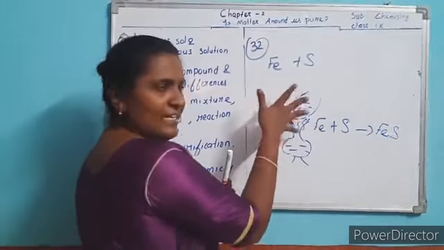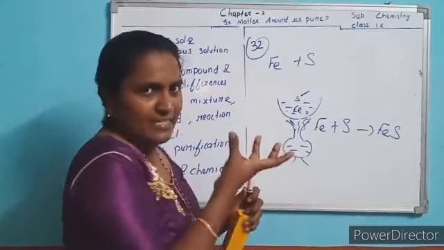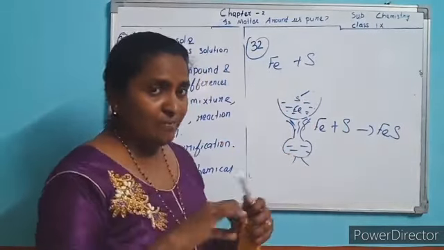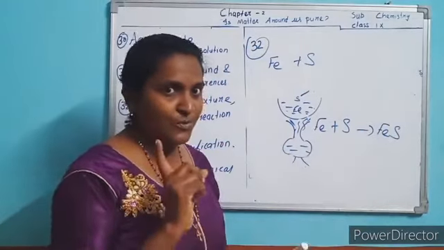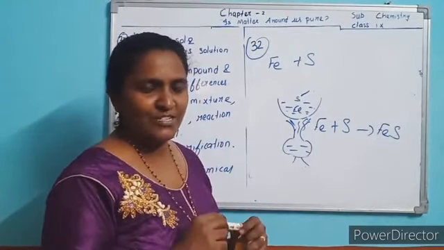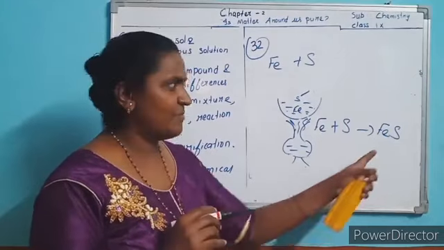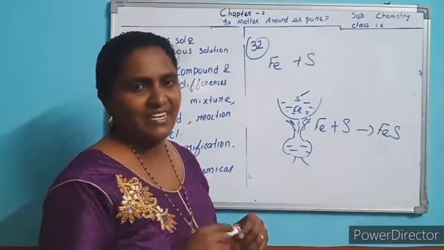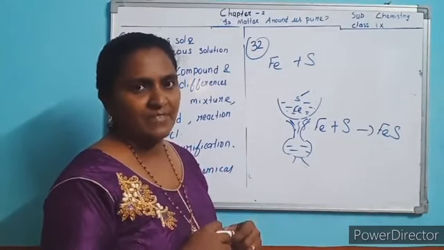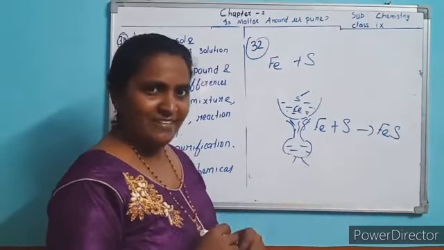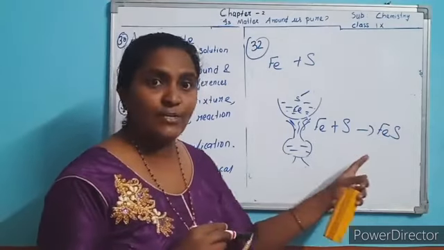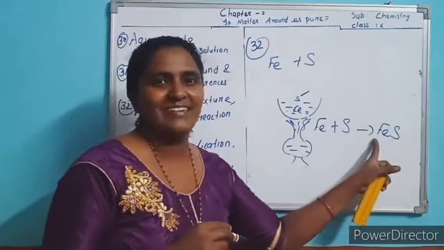Okay, now you have heated the container, that means heated the mixture, and you got this compound. Now can you separate this iron and sulfur? No. How do you separate? We cannot separate now. Iron we cannot separate from this. Physically we cannot separate. Understood?